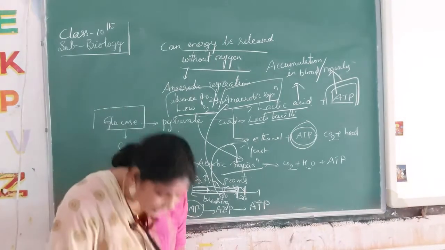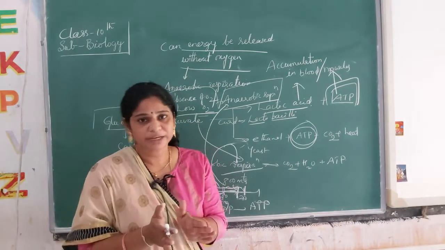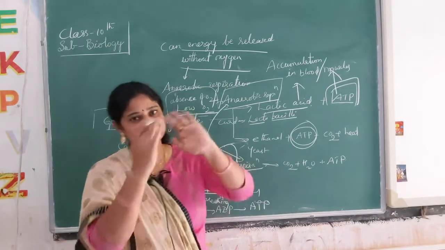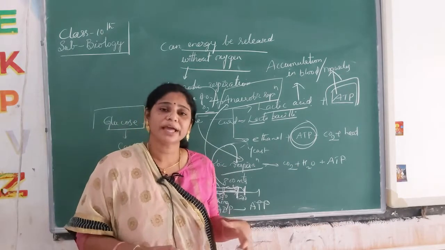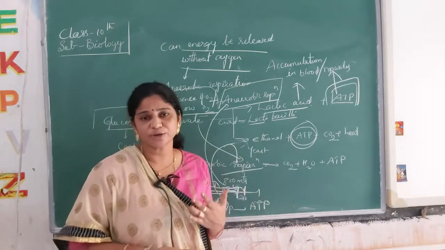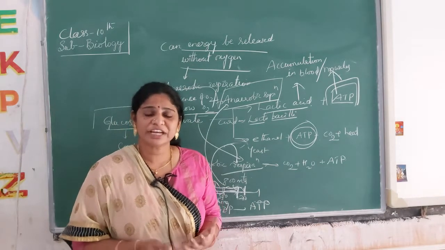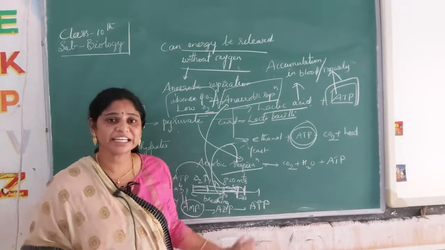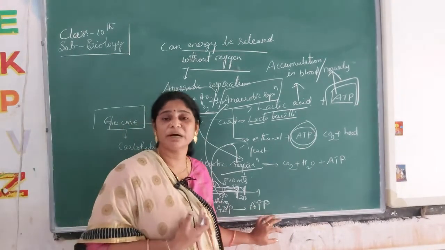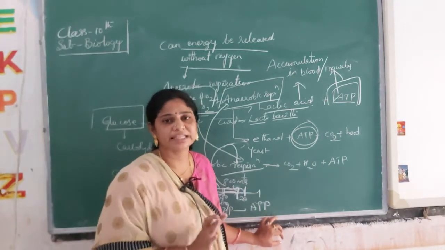If he stops immediately there, what is happening? First he did aerobic respiration, then he went into anaerobic respiration, and he stopped there. Lactic acid accumulation is already seen in the blood and in the muscles. So when he stops immediately, fatigue or pain occurs in the muscles due to the lot of lactic acid accumulation.